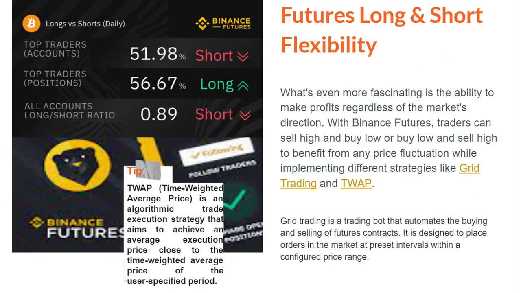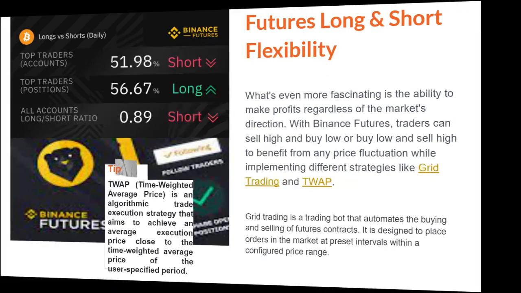Grid trading, however, is a trading bot that automates the buying and selling of futures contracts. It is designed to place orders in the market at preset intervals within a configured price range. These are at your fingertips if you wish to use them. TWAP refers to time-weighted average price, which is an algorithmic trade execution strategy that aims to achieve an average execution price close to the time-weighted average price of the user's specified transactions.